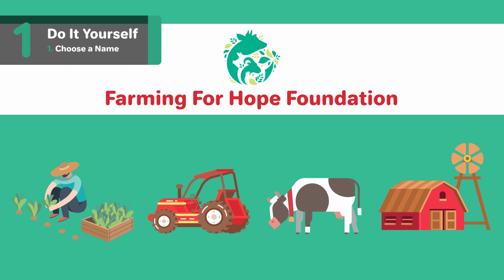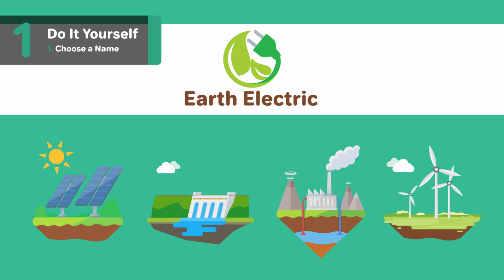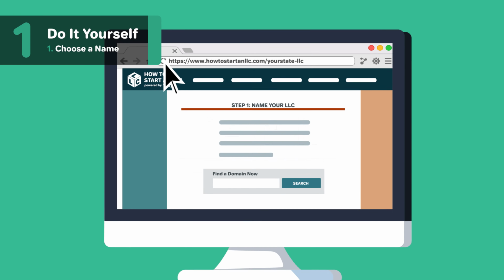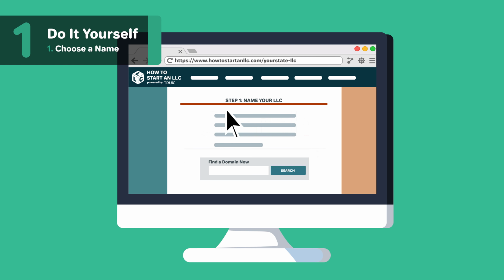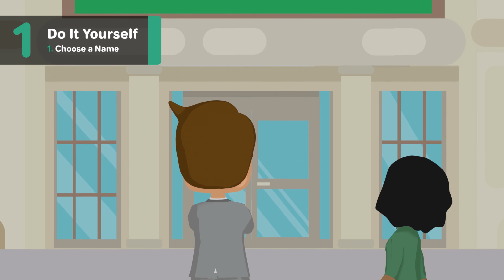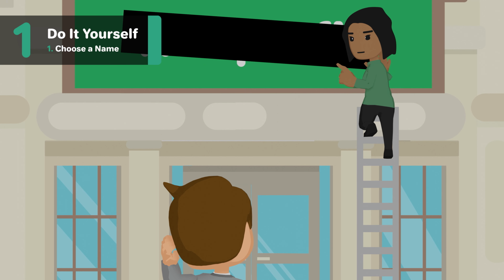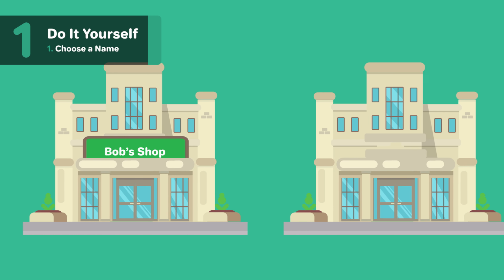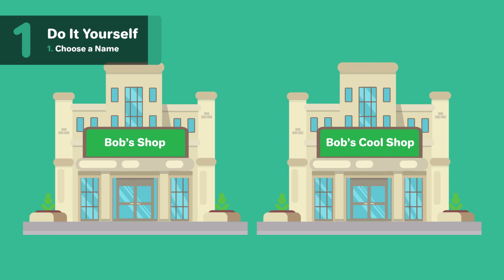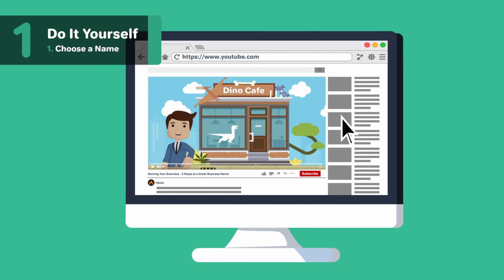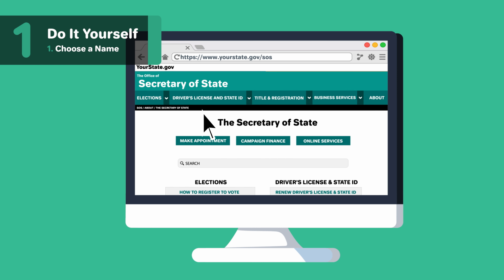It's important to pick a name that both aligns with your mission and follows the rules of naming guidelines in Alabama. You'll need to check Alabama's specific naming requirements, but in general, follow these rules when choosing a name. The name you pick for your organization should not include any words or terms that could be considered grossly offensive or misleading. The name must be distinct from that of any other corporation in Alabama. For more information on what makes a name distinct, check out our other video, How to Name Your Business in Alabama, linked below. Once you have a name selected, do a name search to make sure it's available in Alabama.